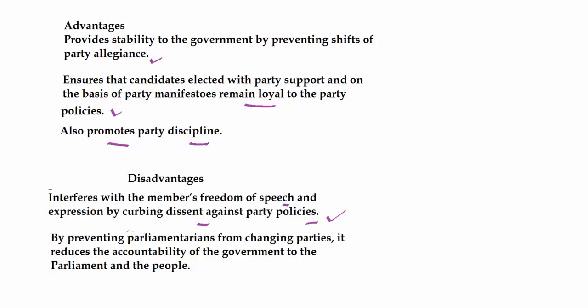By preventing parliamentarians from changing parties, it reduces the accountability of the government to the parliament and the people. Because if the members are not allowed to dissent, not allowed to speak their mind, and they are always required to give support to the government and not present the views of their constituencies, then the government will become complacent and it will reduce the accountability of the government.